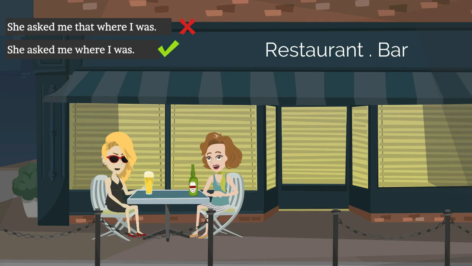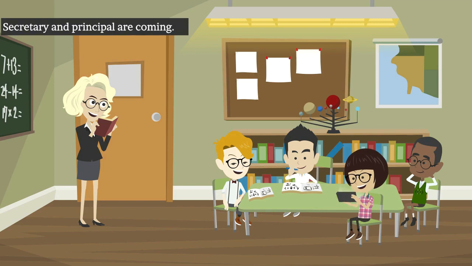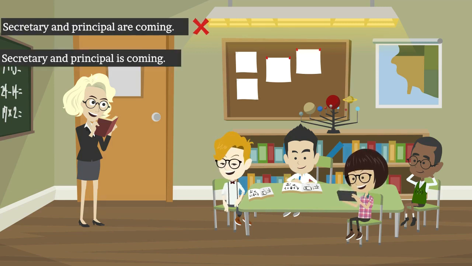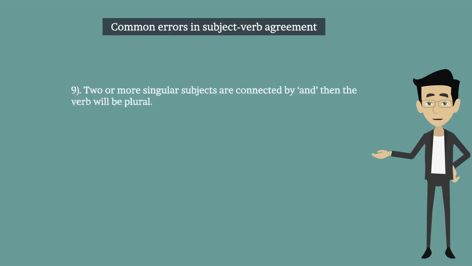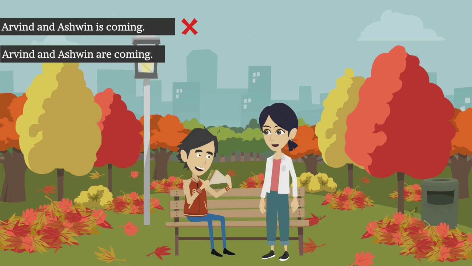This is correct. Eighth one. If two singular nouns refer to the same person or thing, then the verb must be singular. Let's see the example. Secretary and principal are coming. This is incorrect. Secretary and principal is coming. This is correct. Ninth one. Two or more singular subjects are connected by and, then the verb will be plural. Let's see the example. Arvind and Ashwin is coming. This is incorrect. Arvind and Ashwin are coming.